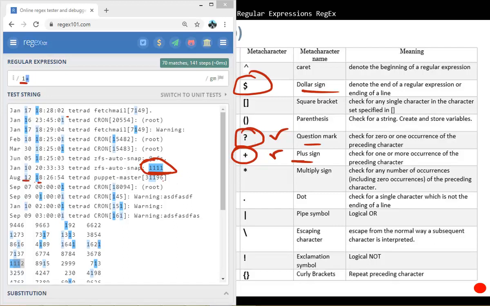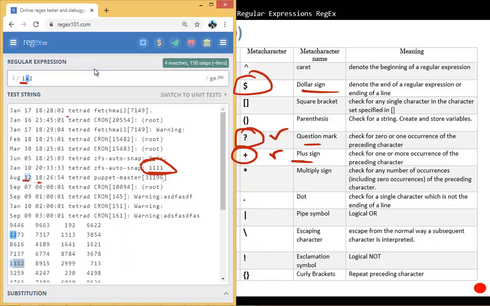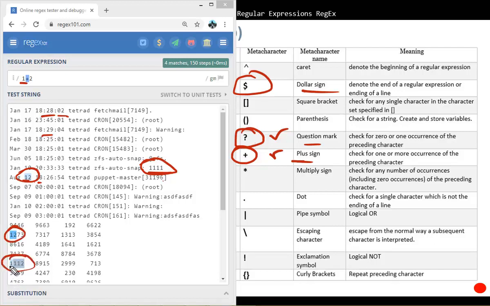Now if I put the number 1 and 2, like before, but this time with a plus, you see it's not matching like before. It was matching these, but it's not matching anymore because we are saying 1 has to be there. It could be more than once, but 1 has to be there, and it has to be followed by number 2. So it's matching this one here, this one here, and this one that we just created, with 3 ones and then 2 as well. Because the 1 can be there, but we don't know how many times. It might be once, or more than that, but it has to be there. But if you put a question mark, it says maybe it's there, maybe it's not there.